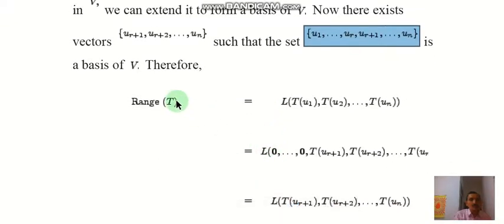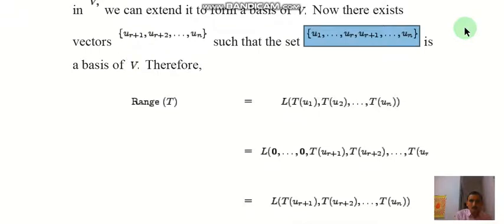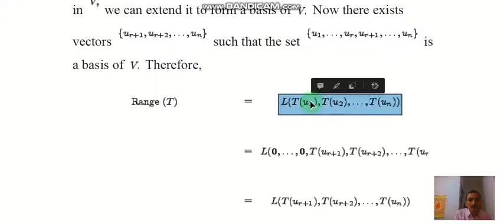Then the range of T. We know that the range of T is the set of images of all the elements of the vector space V. So this range of T we can write as the linear span of Tu1, Tu2 and so on up to Tun. Note that because u1, u2, ..., ur are elements of the kernel, Tu1 is 0, Tu2 is 0, and so on up to Tur, which is 0.